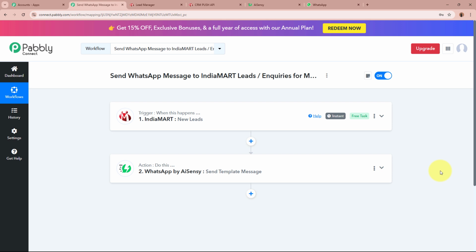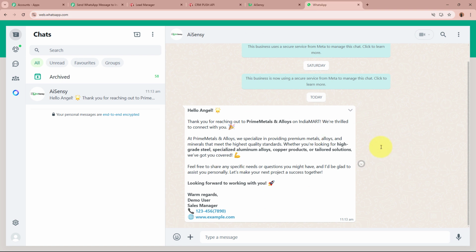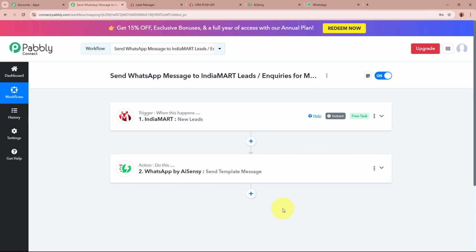So now, to sum up what we have done so far: I am an owner of a metals and alloys business and I receive a lot of leads and inquiries for my business with the help of IndiaMART. What I wanted was that as soon as a new lead is generated for my business using IndiaMART, a WhatsApp message is automatically sent to the lead. Sending these messages manually was very time consuming. So, what I did was simply automate this entire process with the help of Pabbly Connect, in which I've created a connection between IndiaMART and WhatsApp by AI Sensei. Okay, so this is how you create this amazing automation between these two applications.